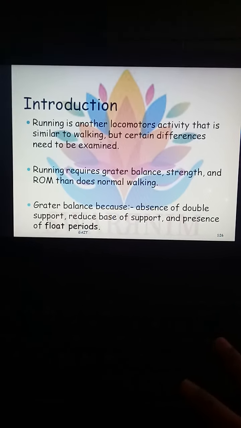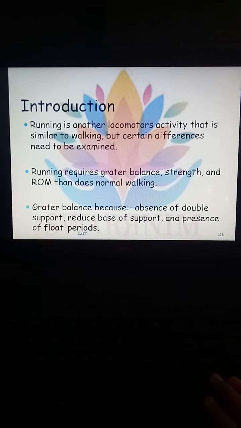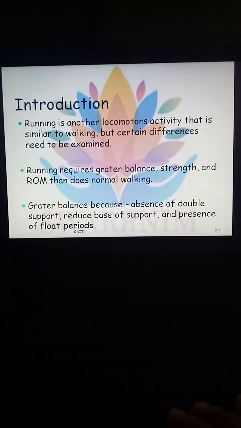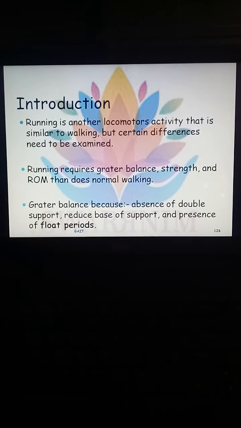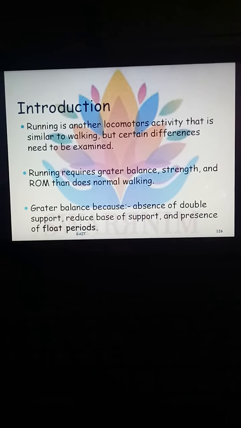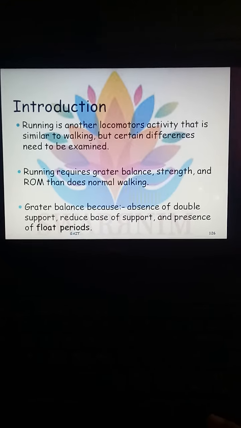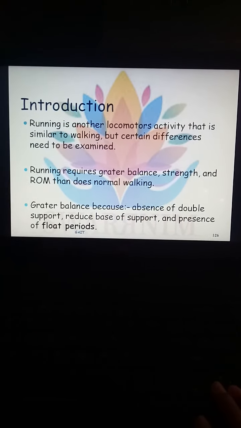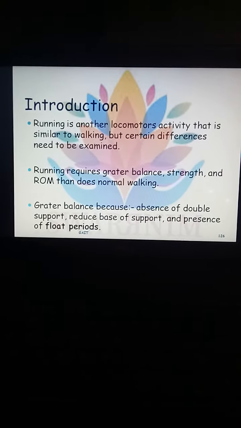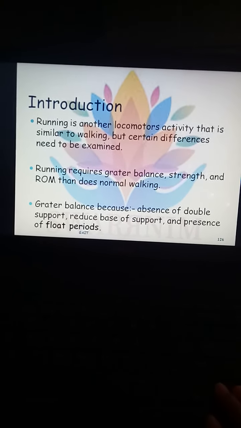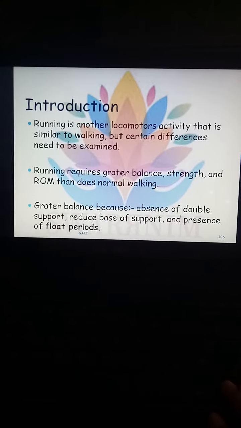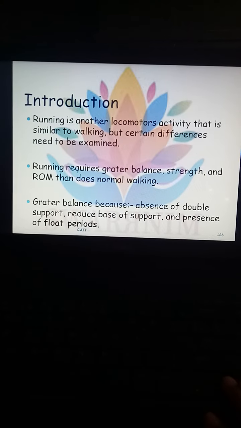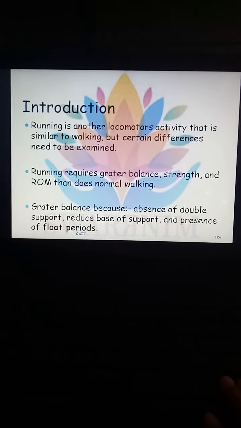So basically, in the walking biomechanics as well as the running biomechanics, both of these activities, mainly these locomotor activities, are similar. There is little or no difference between the running and the walking activities. But there are some certain differences which we can examine during the running activity as well as the walking activity. So in running activity, it will require greater balance as well as strength and range of motion